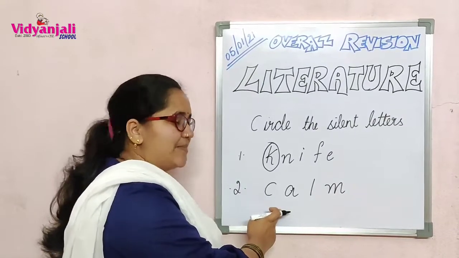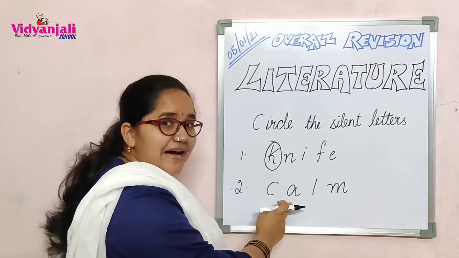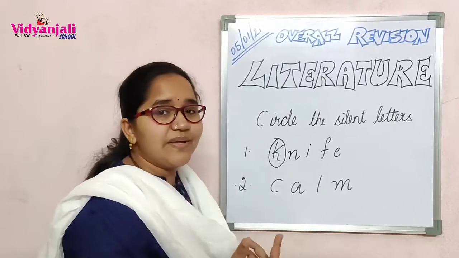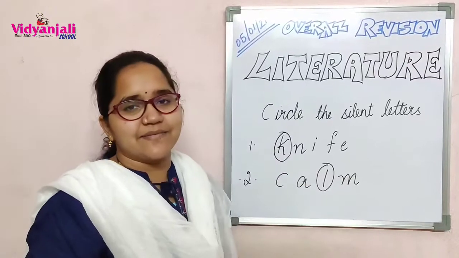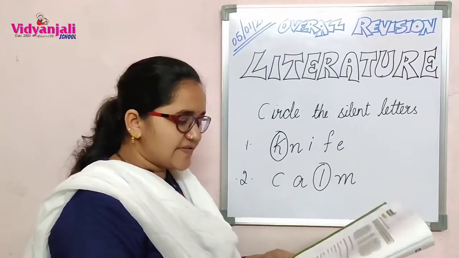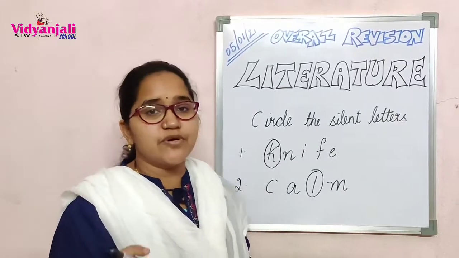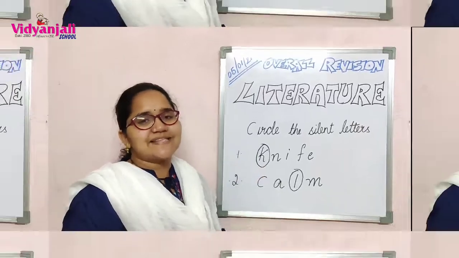C-A-L-M. Calm. Very good. Which letter we did not pronounce? C-A, we pronounced. Calm. M we pronounced. What we missed? Yes. So, L is silent there. Like that, you have 10 questions in page number 46 of your textbook. Read all those and do this exercise.